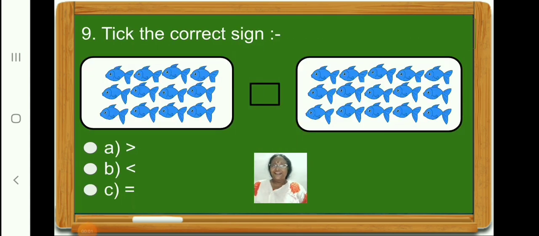Children, now let us count and see how many fishes are there in the left hand side box. Yes, there are 12 fishes. Now count and see how many fishes are there in the right hand side box. Yes, there are 15 fishes. So now children, which number is small, 12 or 15? Number 12. Therefore, we are going to put the smaller sign. That is, 12 is smaller than 15. So let us click on option B.